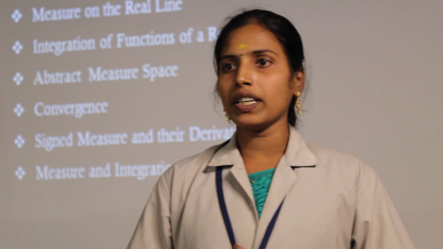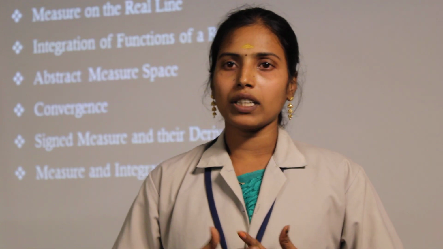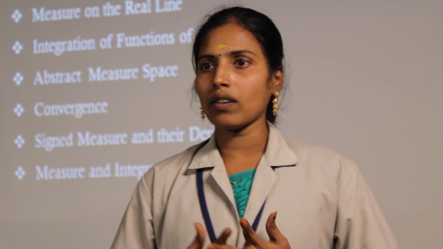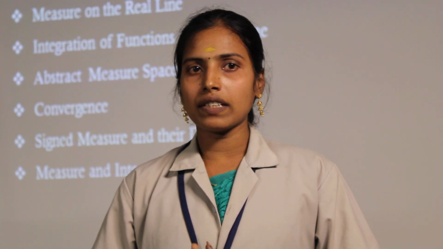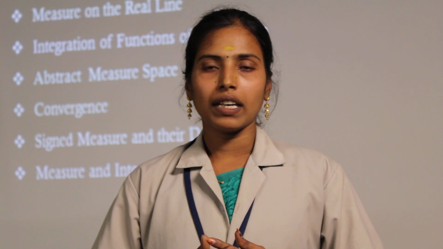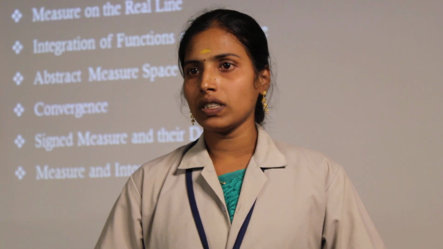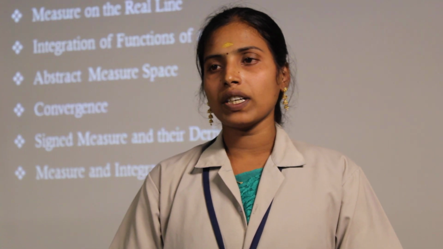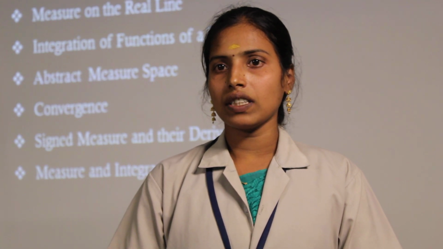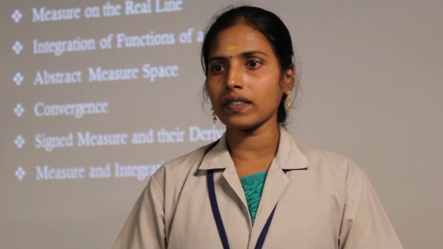Now coming to the measure space. We started with the ring of finite unions of intervals of the form half open interval [a, b) and obtained the sigma ring of measurable sets. In that case, the sigma ring obtained was a sigma algebra. Since a sigma algebra is the most frequently occurring case, we avail ourselves of this as follows. A pair (X, S), where S is a sigma algebra of subsets of a space X, is called a measurable space, and the sets of S are called measurable sets.